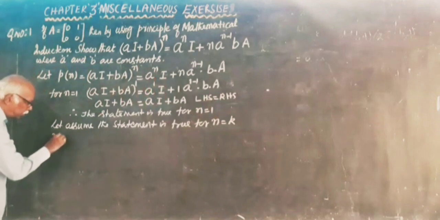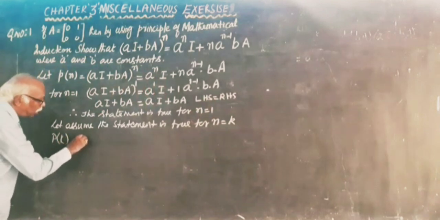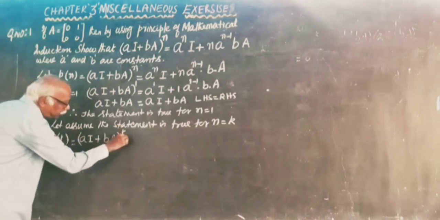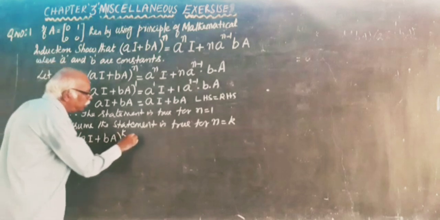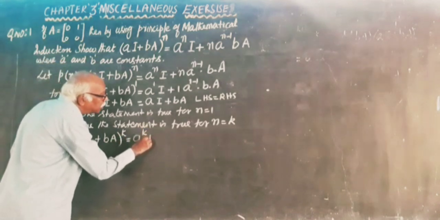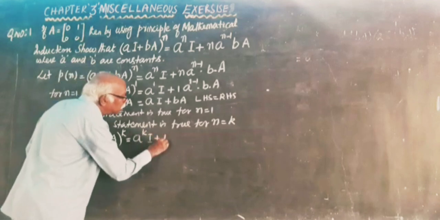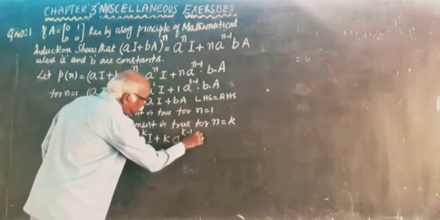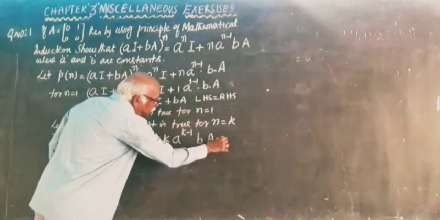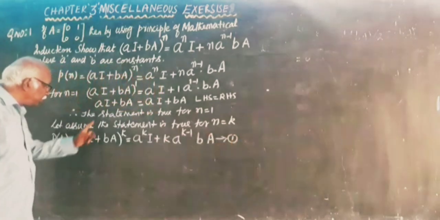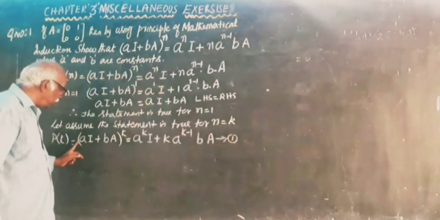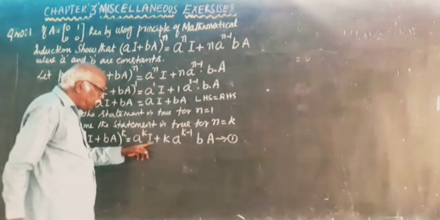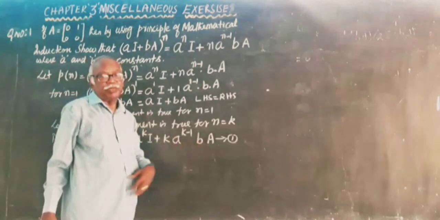P(k): (aI + bA) to the power k equals a^k I plus k a^(k-1) b A. Assume this is equation number 1. Wherever you have n, substitute k. So (aI + bA) to the power k equals a^k I plus k a^(k-1) bA.